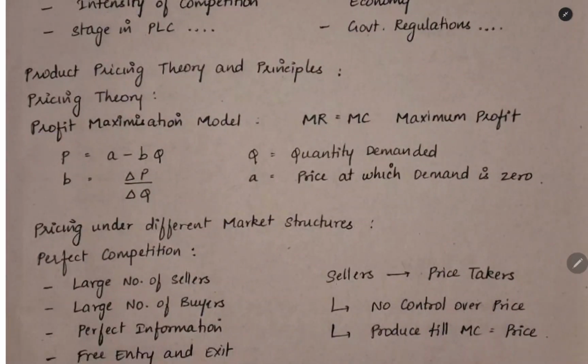The next thing is product pricing theory and principles. In pricing theory, first we have the profit maximization model. This we have already covered in detail in the Practical Films video. You can refer to that for detailed coverage. Here we will be producing and selling only up to the level where marginal revenue equals marginal cost. This will be the level at which you will have the maximum profit. The price equation, the slope of the demand curve, and the formula, each of the terms we have explained there, so we are skipping it now.